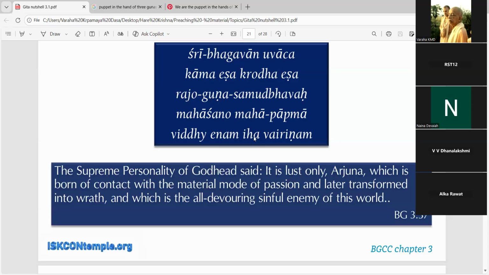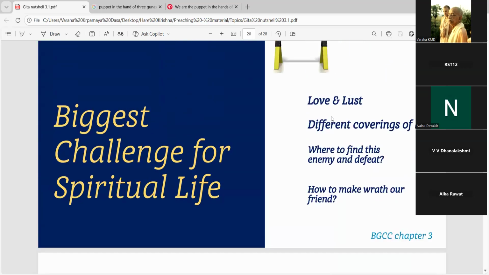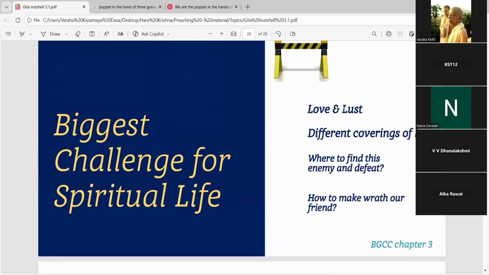So what happens? Even this person thinks, okay, everybody is enjoying, let me also enjoy. But they forget this part. They are enjoying, right? But what is happening? Lust is becoming very strong. One to two, two to three, three to four. The person wants more than one toffee, right? The other example I gave is a person who wants to drink a little bit, and now he wants to drink the whole entire bottle. So it is increasing.